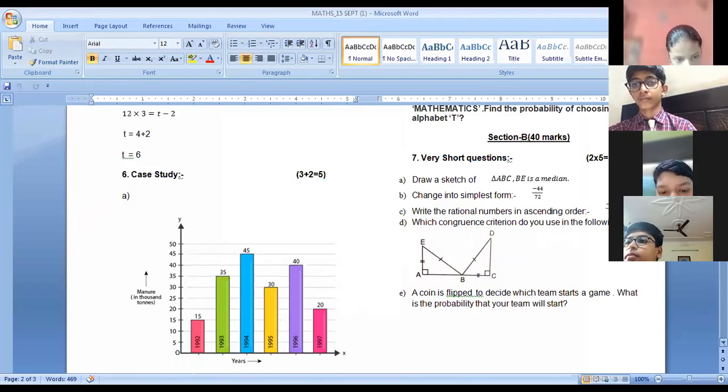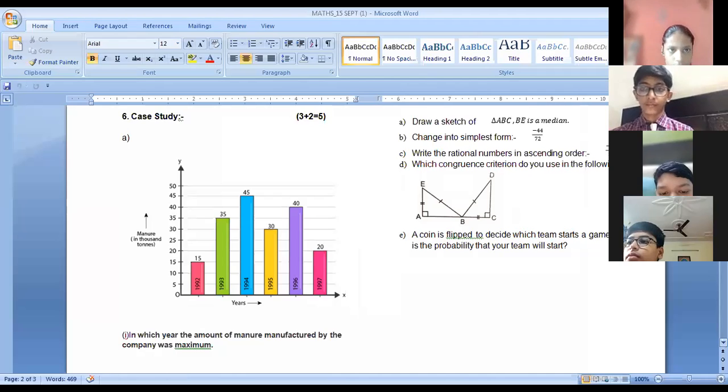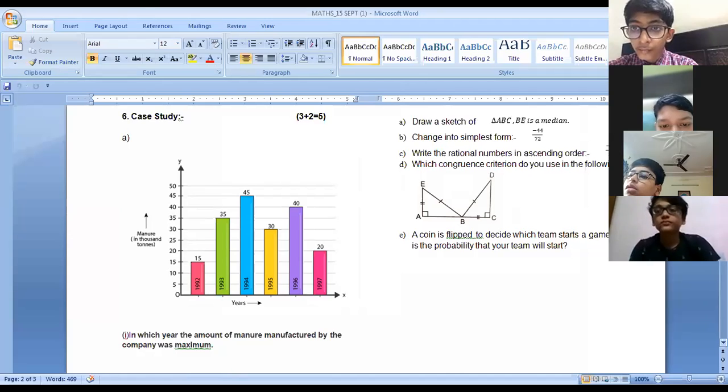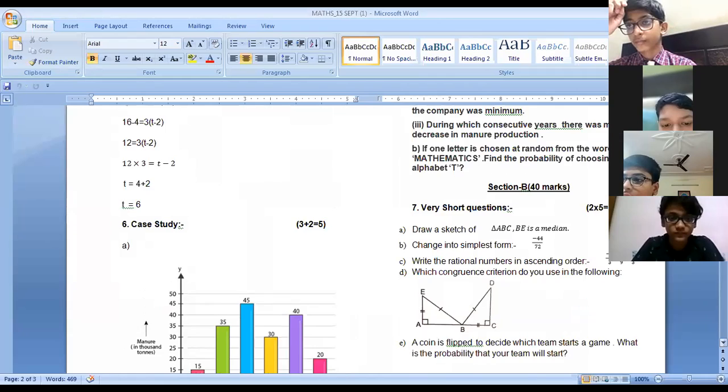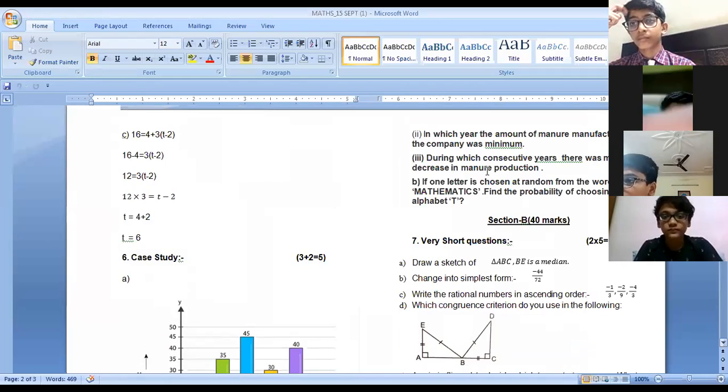Case study. In which year was the amount of manure manufactured by the company maximum? Maximum in the year 1994. Haryanshi, you're right. Swastik, you're right. Anupriya, right. Jayavardhan, right. Gia, right. Vansh Goyal, very good. 1994. Now tell me the minimum one. Minimum in 1992. Jayavardhan, Haryanshi, Swastik, Anantanadi, that's right.